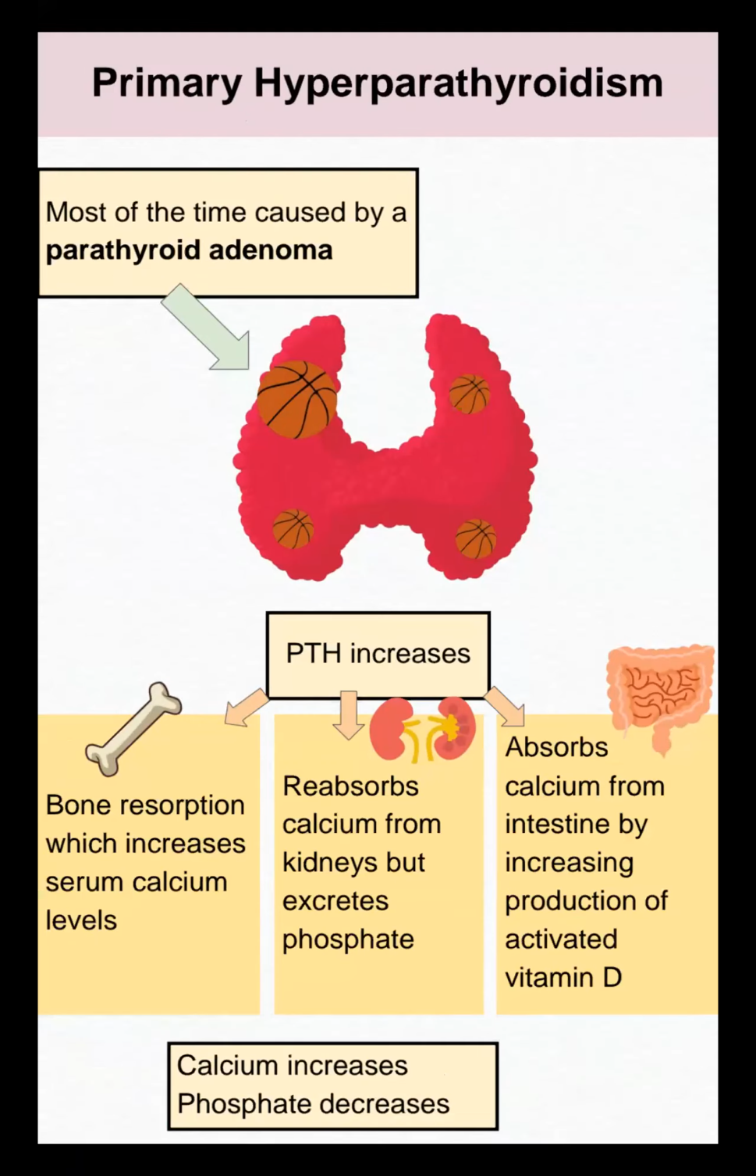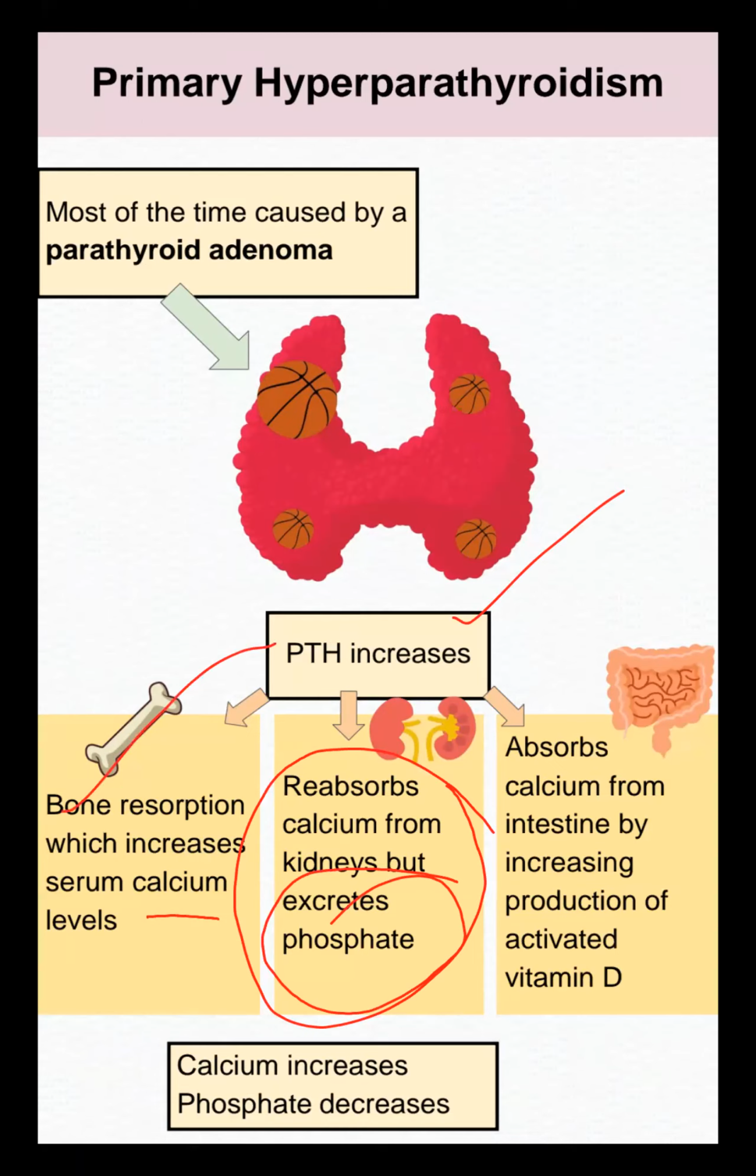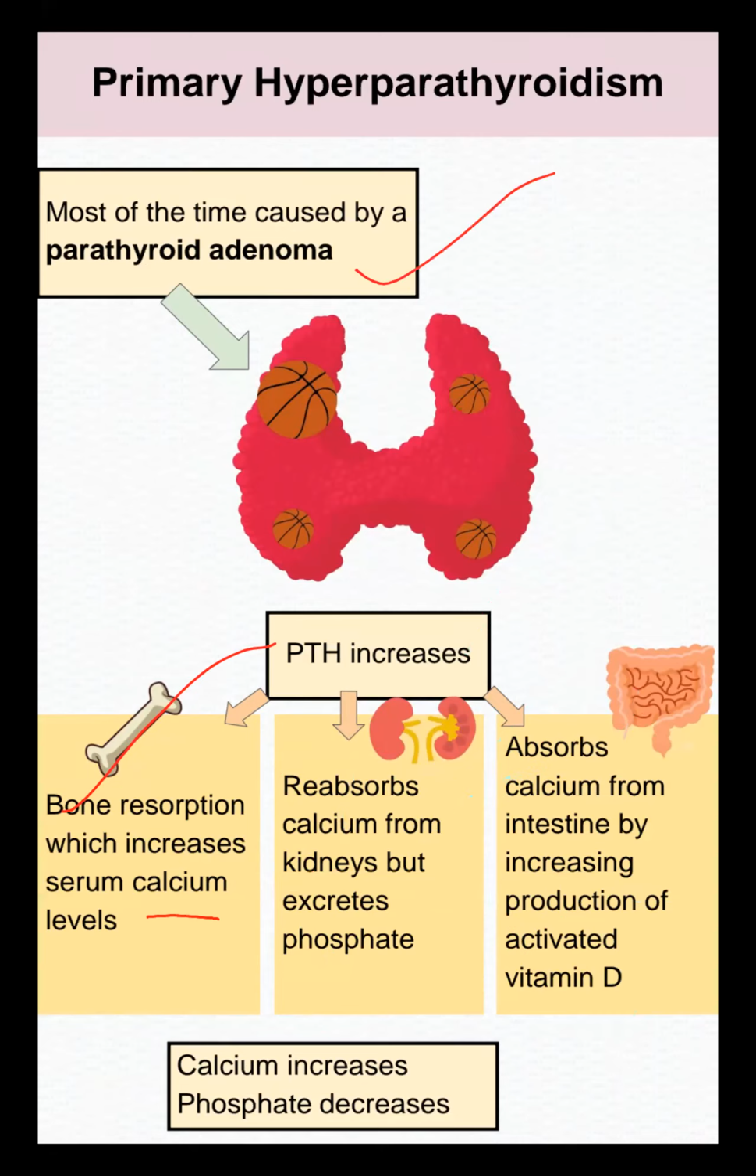Primary hyperparathyroidism. See, if parathyroid hormone increases, reabsorption of calcium from the kidney increases but phosphate is excreted, so phosphate will be low. Bone resorption increases serum calcium level, and calcium is absorbed in the intestine through production of activated vitamin D. So actually, primary hyperparathyroidism is caused by an adenoma, so we have to do surgical dissection.